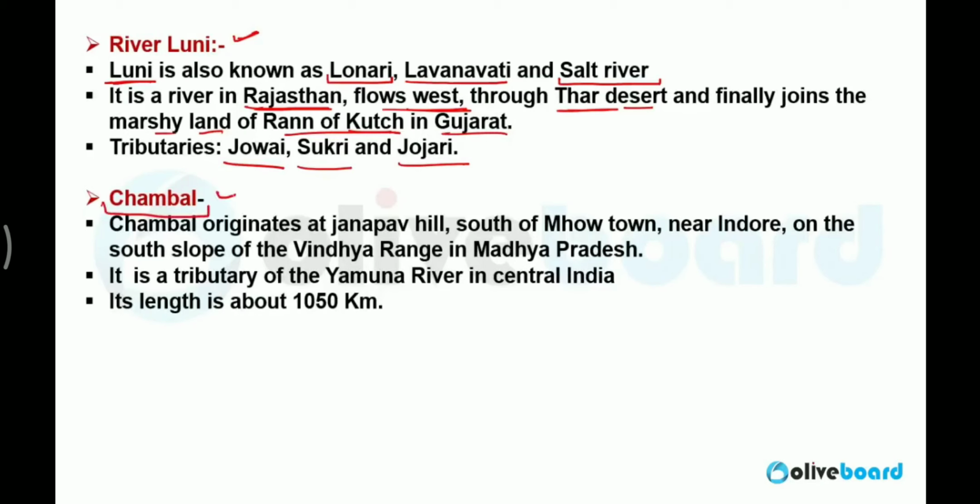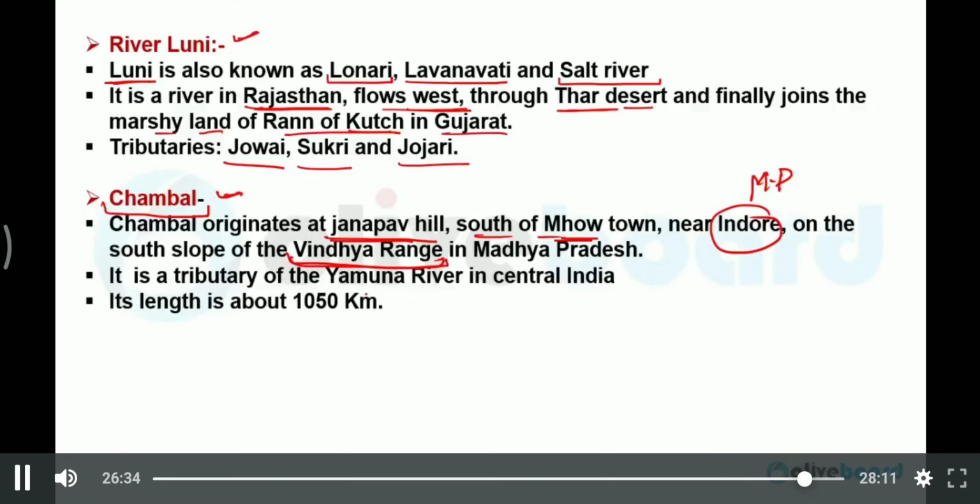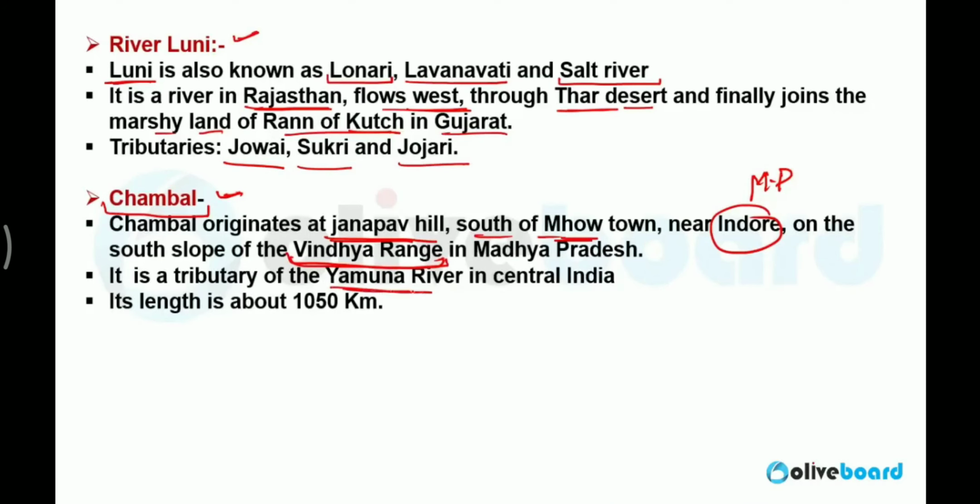Next one is Chambal. Chambal originates at Janapav hill south of Mhow near Indore in Madhya Pradesh, in the Vindhyachal range. It is a tributary of Yamuna river in central India. Length is approximately 1050 km and finally it falls into the Yamuna river in Uttar Pradesh.